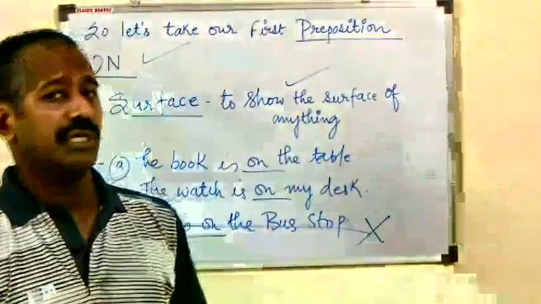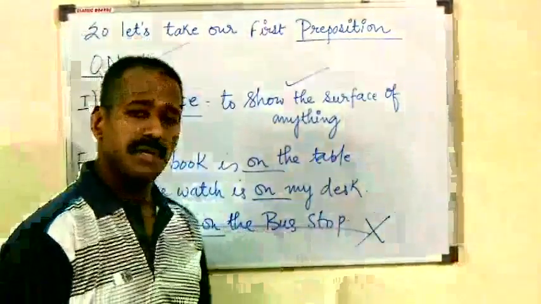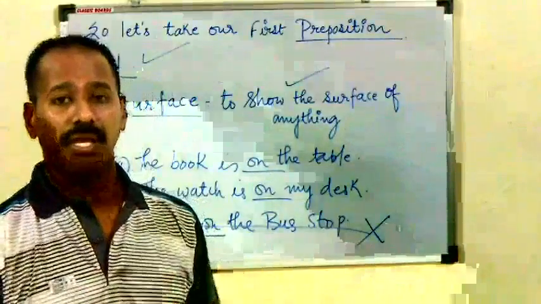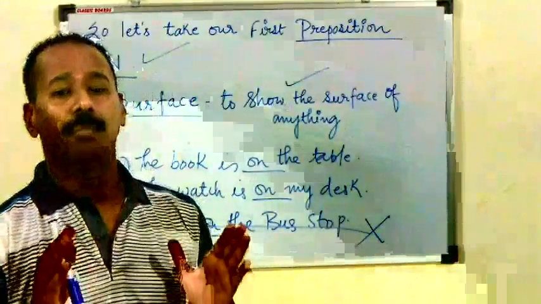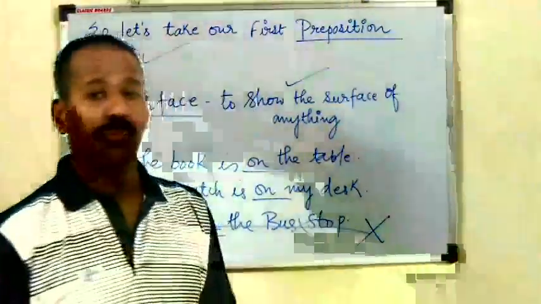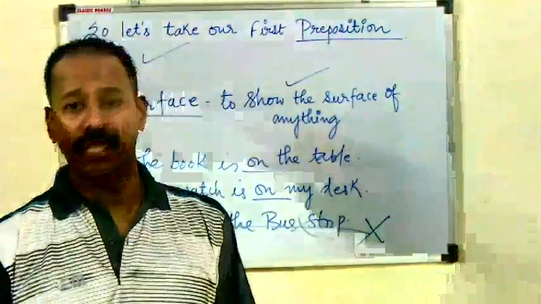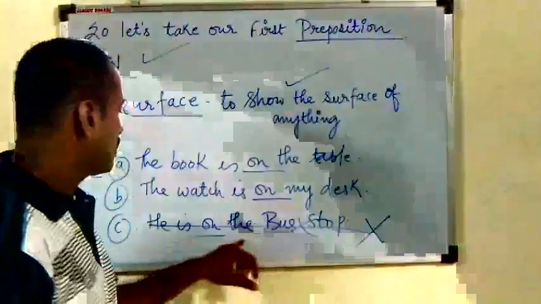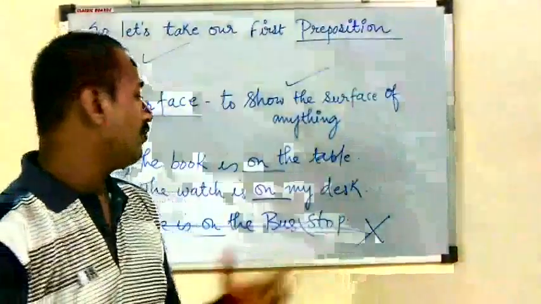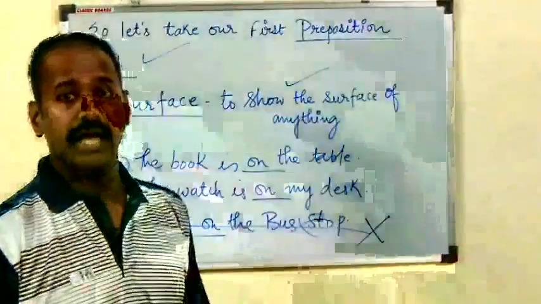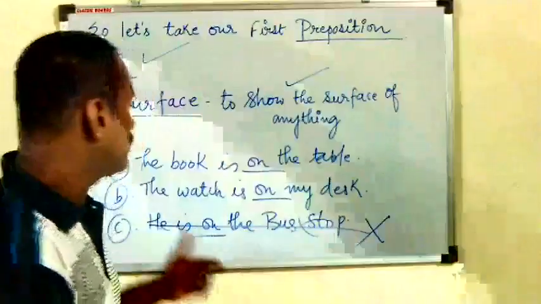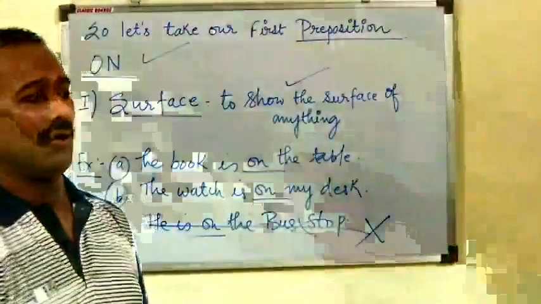No. Now the question comes, then what is bus stop here? Bus stop is here a name of a place, a point of place. So bus stop के ऊपर आदमी नहीं चढ़ सकता. This particular sentence is wrong. So we can say at the stop, near the bus stop, in that way we can use, but he is on the bus stop is totally wrong.